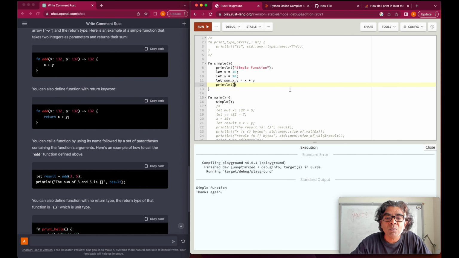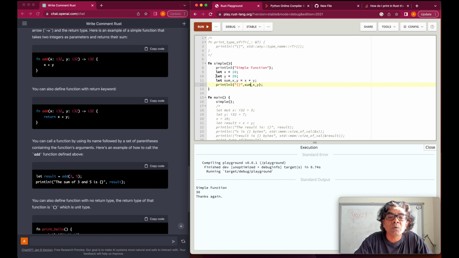So remember how we were printing? This is our macro to print. I'm just giving you a very simple way: the value of the sum of x and y is going to be printed here, and end of the line. Let's run it. So our simple function knows the sum of x and y, and that is what is being printed here.